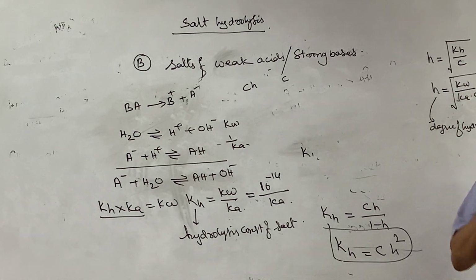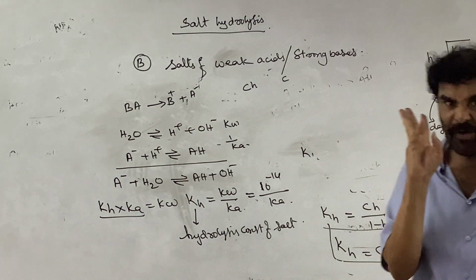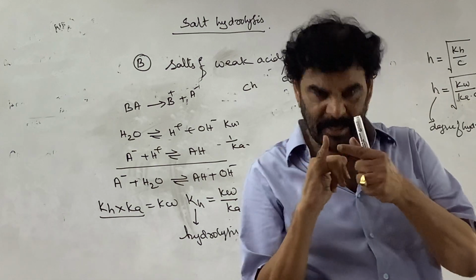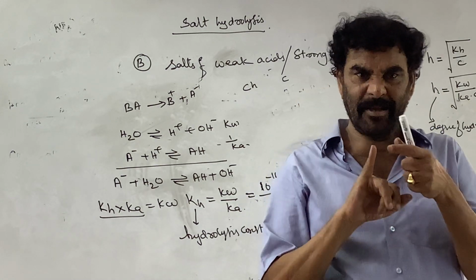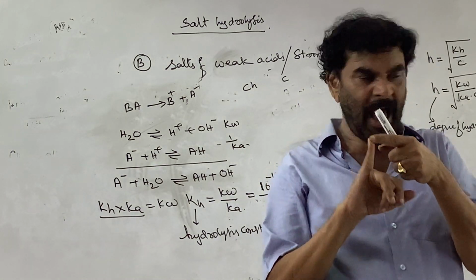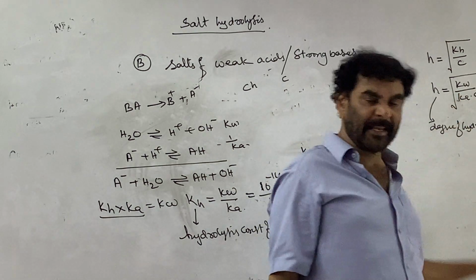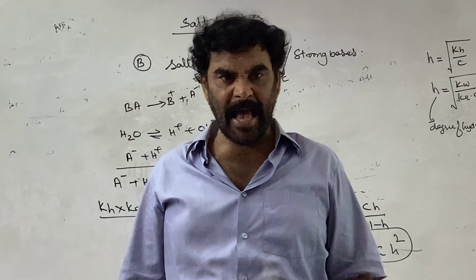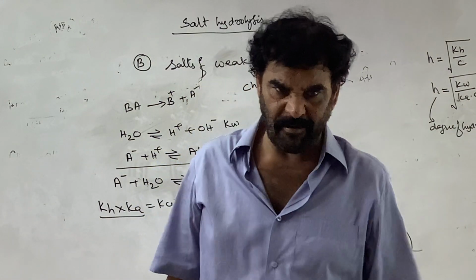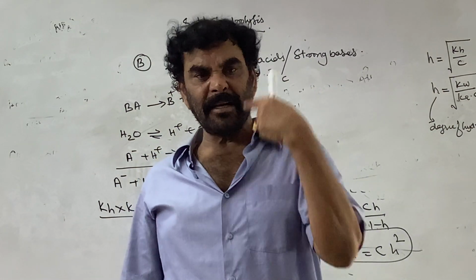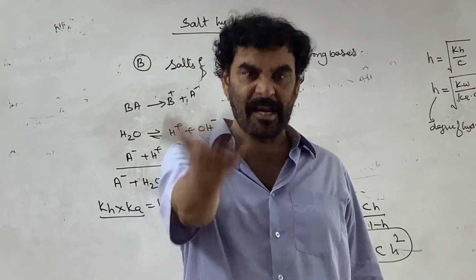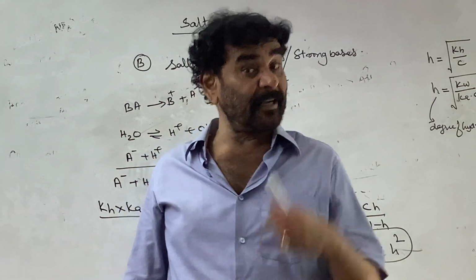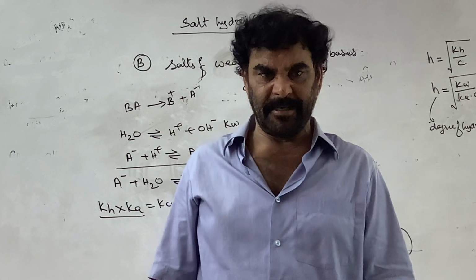So the degree of hydrolysis of the salt of a weak acid and strong base depends on two factors, and also on temperature. One, as Ka decreases, the degree of hydrolysis increases: the weaker the acid, the greater the extent of hydrolysis. Two, as the dilution of the solution increases, the extent of hydrolysis increases.